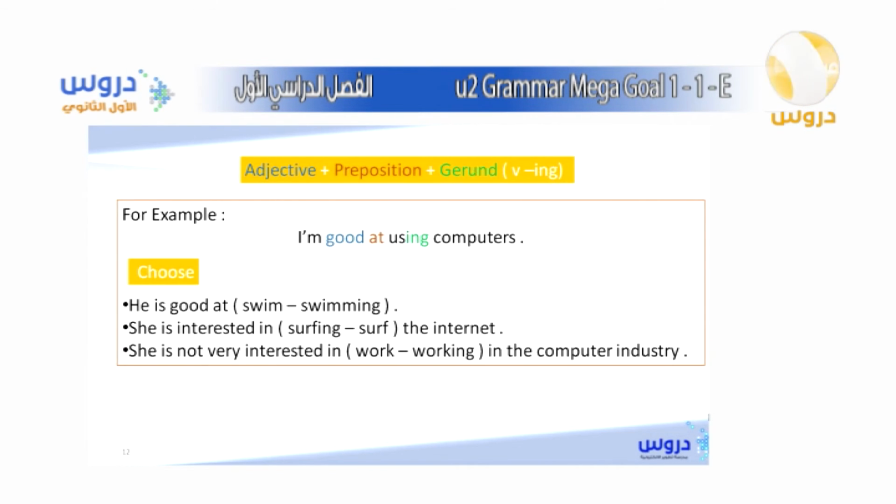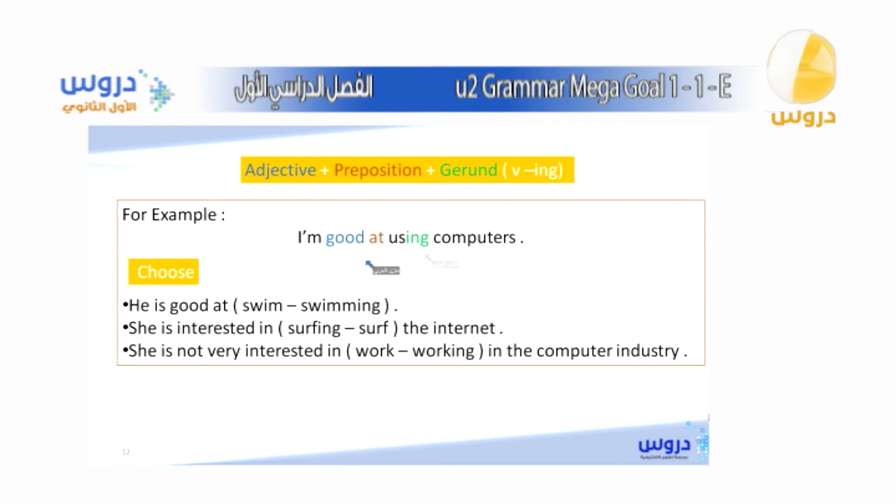Very well. Now, the other part of our lesson today, okay, is how can you use adjectives in expressing something, okay? For example, I am good at using computers. So in this rule, we're going to learn that if I want to express myself using adjectives plus preposition and gerund, to talk about the kind of action I am doing, okay?